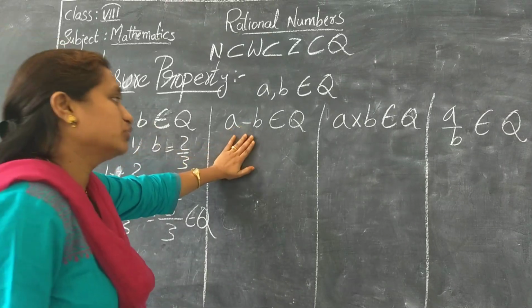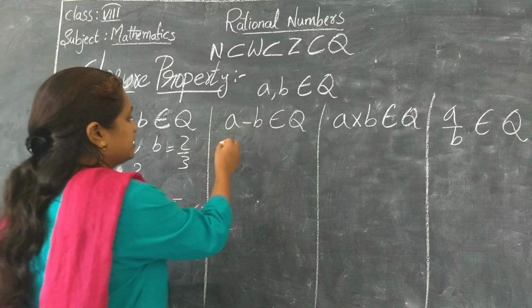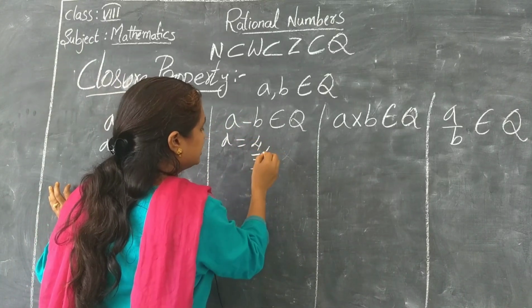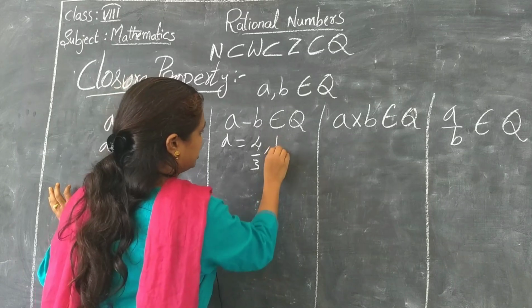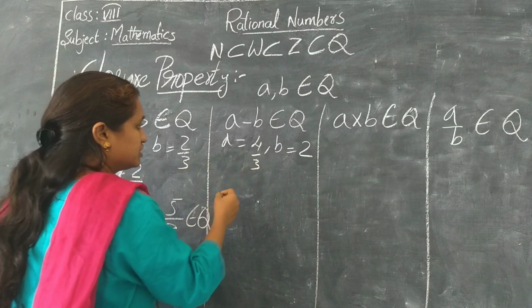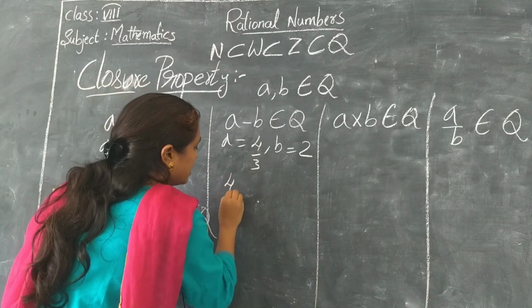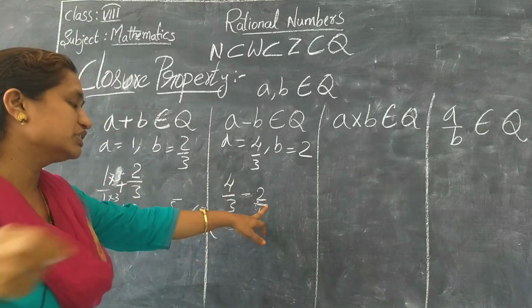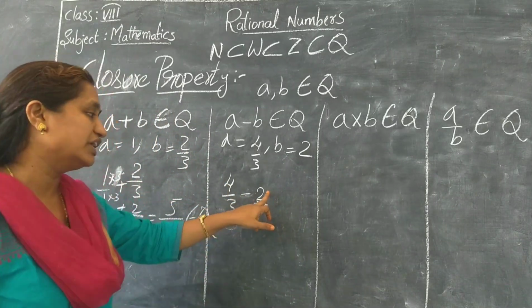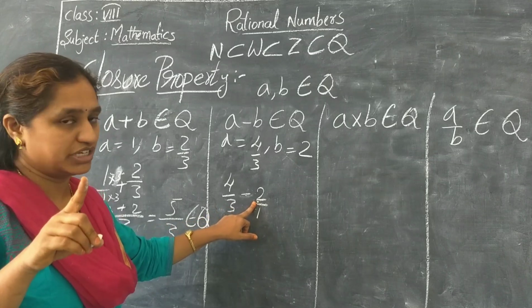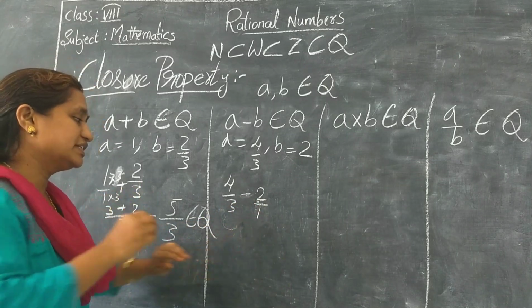Let's see one more example. Let's take A is equal to 4 by 3 and B is equal to 2. Is it okay? 4 by 3 minus 2. If only a whole number is there, the denominator is considered as 1. Now let's take the LCM.